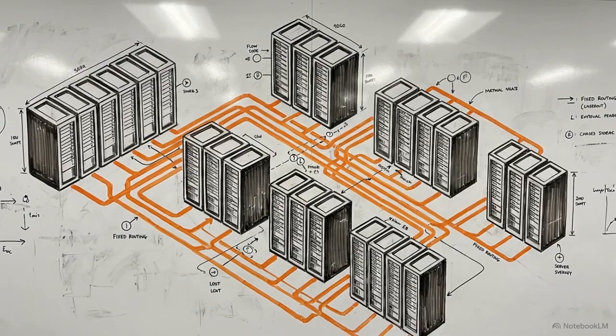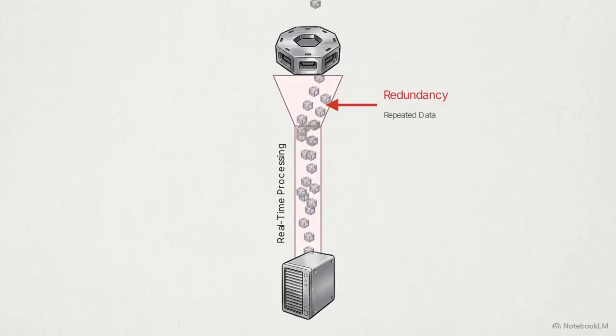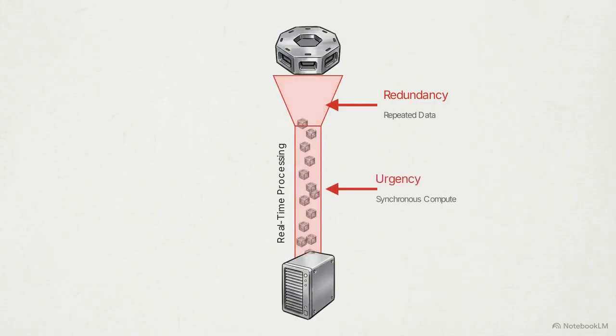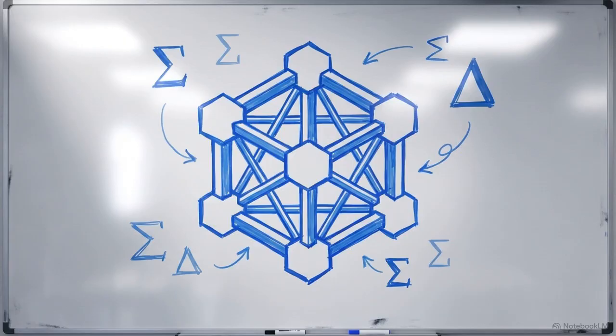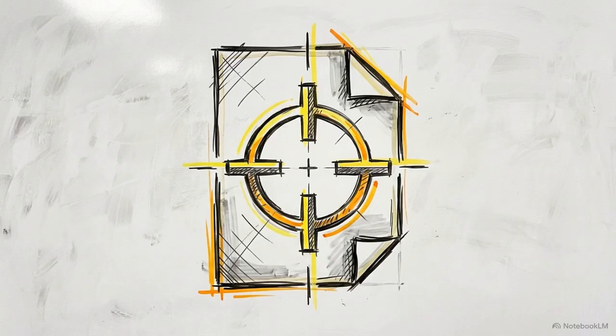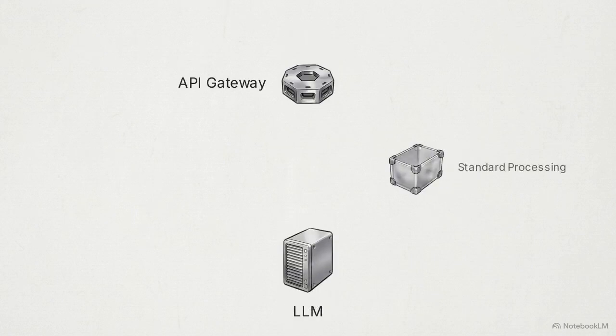Once token density is maximized at the model layer, developers must scale the production application by optimizing the external data routing layer. This flowchart displays a standard application pipeline. Unoptimized systems push all incoming data through a single, congested real-time processing pipe, exposing two massive cost bleeders: redundancy and urgency. Redundancy plagues retrieval-augmented generation, or RAG systems. RAG is a framework that retrieves external documents to ground the AI's answers. In standard RAG, massive blocks of static system rules and conversation history are resent to the provider and rebuilt millions of times a day. To solve this, developers use prompt caching.